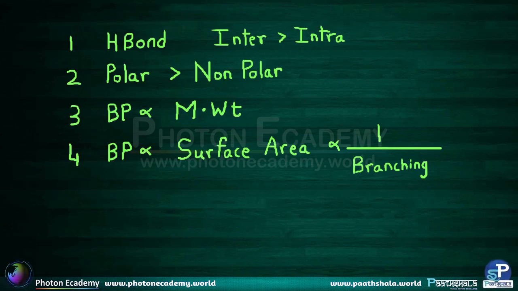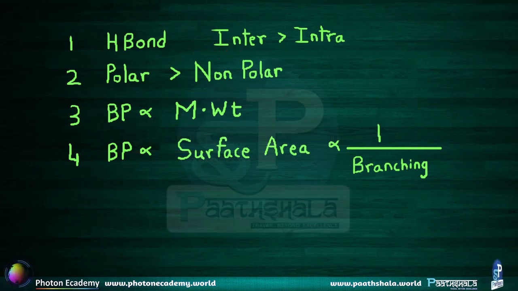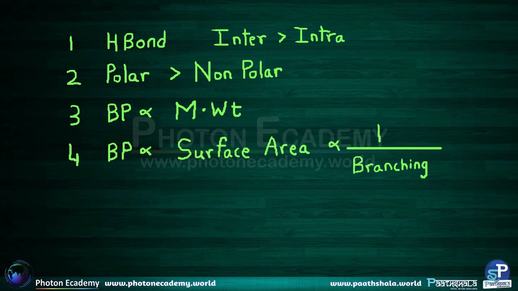The most important factor is going to be hydrogen bonding, and within hydrogen bonding also, compounds which have intermolecular hydrogen bonding have a higher boiling point compared to those compounds which have intramolecular hydrogen bonding. And then the polarity of the molecule is also important. Polar organic compounds have a higher boiling point if we compare them with organic compounds which have a non-polar nature.